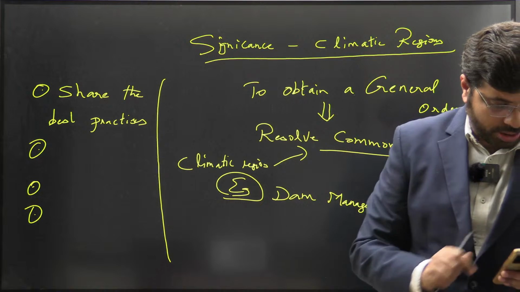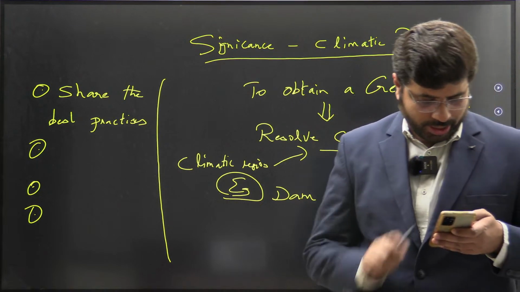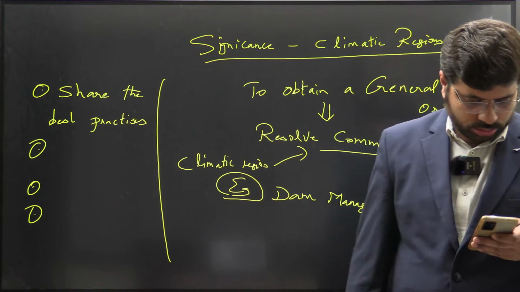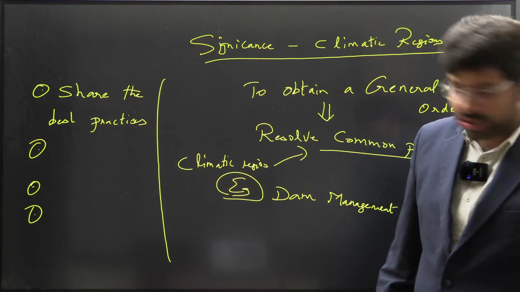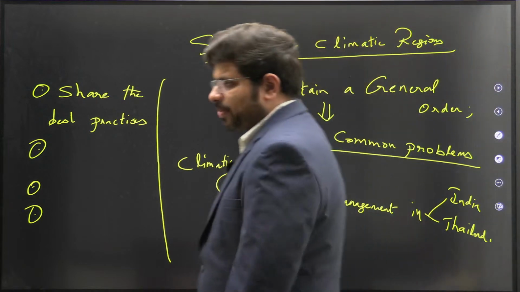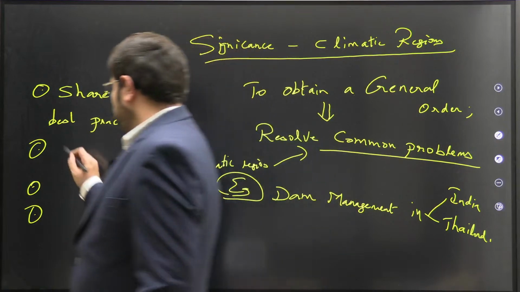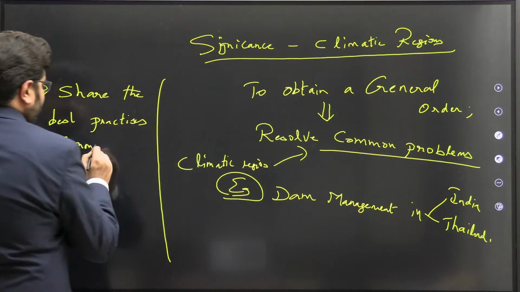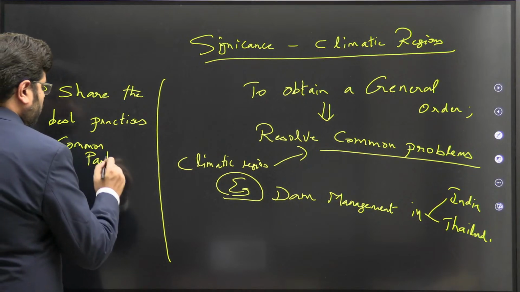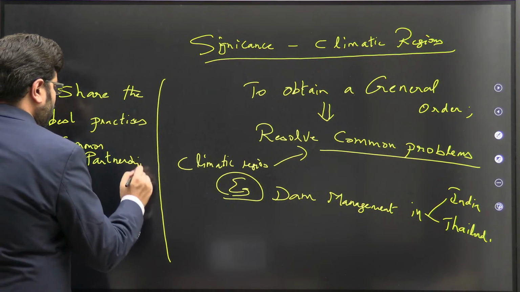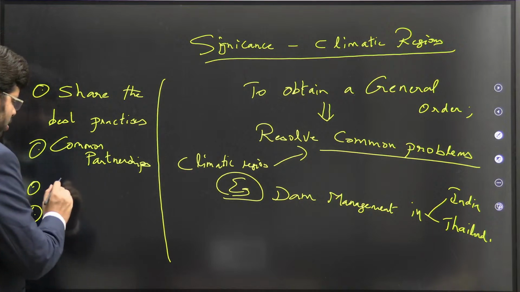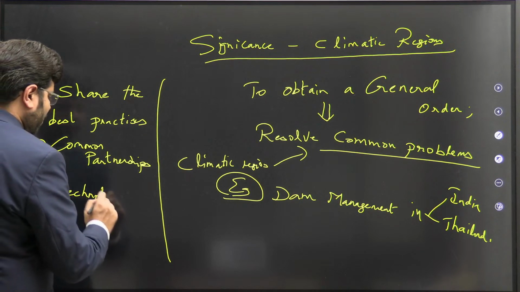I hope there are not many doubts, right? So this is what you can do. You can share the best practices. In fact, you can develop common partnerships as well. You can leverage the use of technology.